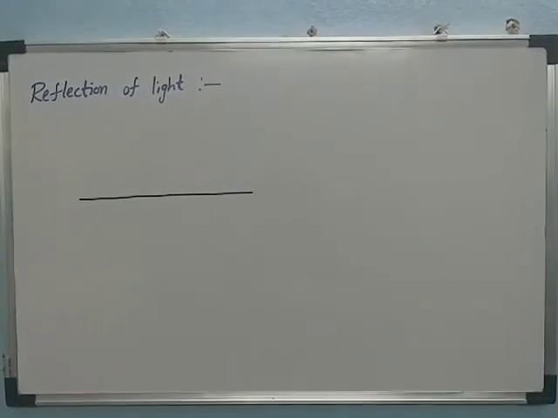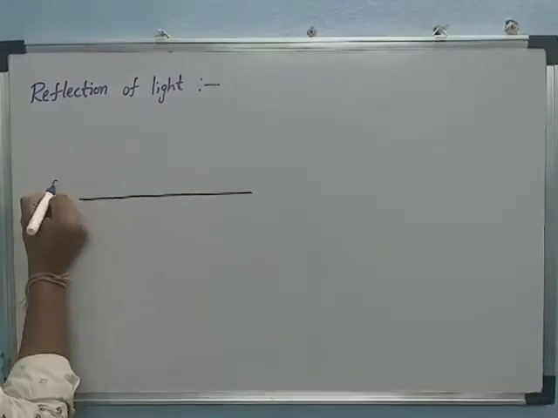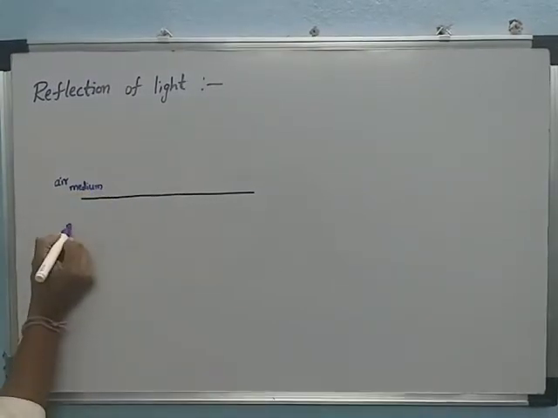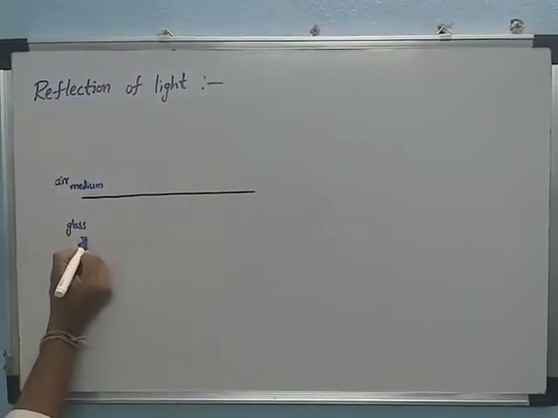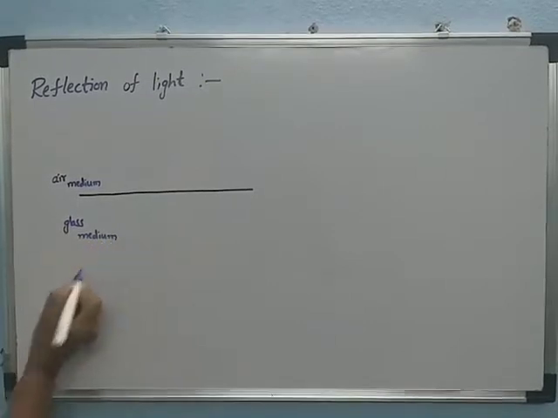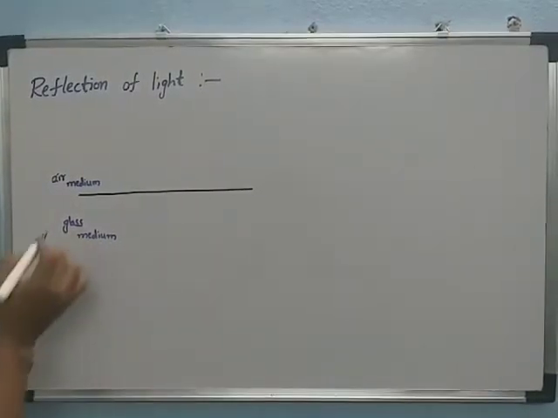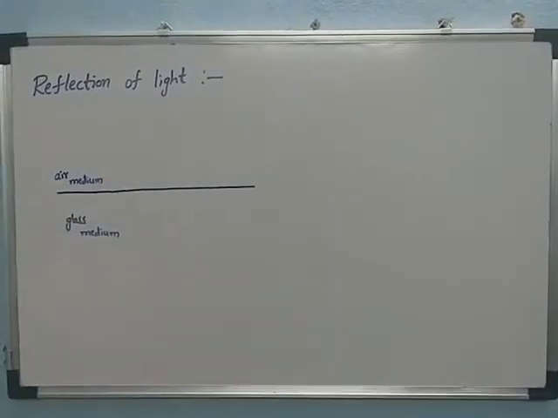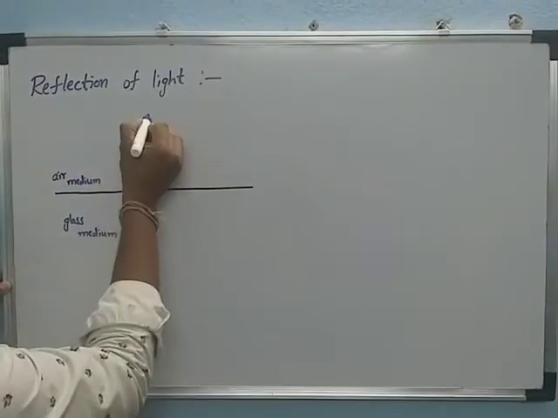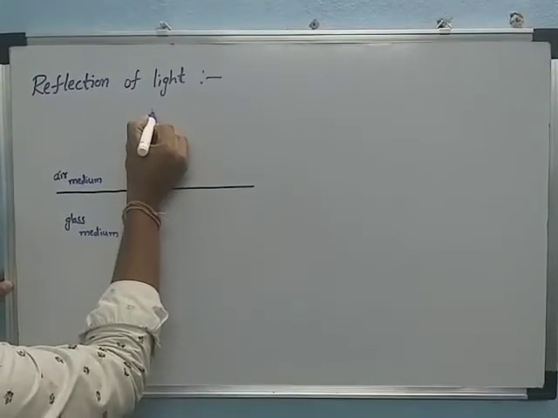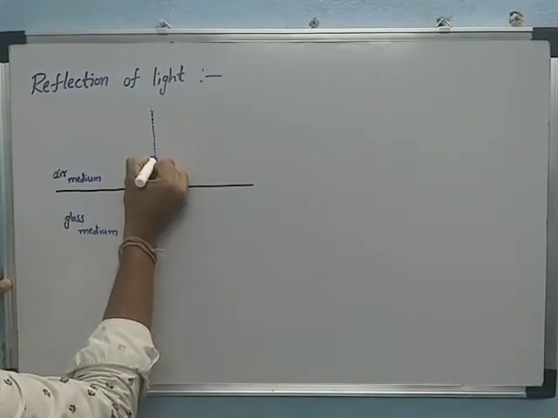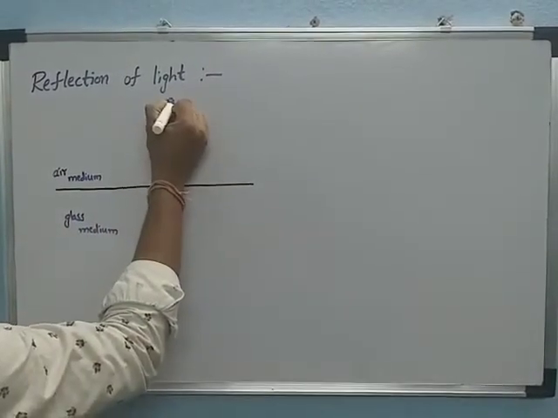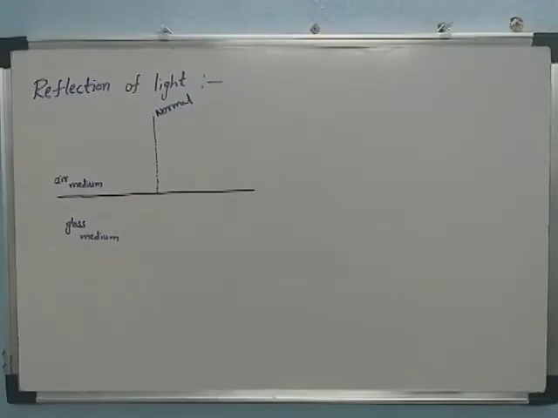One medium is air, and another is glass. These are the two mediums with a separating surface. Exactly in the middle of this surface, we can draw a perpendicular line, and that is called the normal.